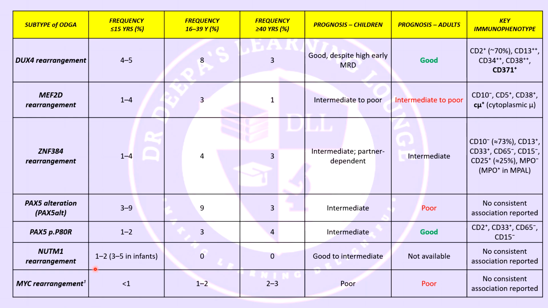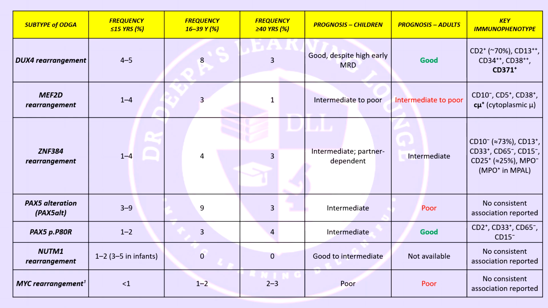Next, last, we see the MYC rearrangement, the last row. This is seen in less than 1% of children, about 1 to 2% in the 16 to 39 age group, and 2 to 3% in adults. The prognosis generally is poor in both children and adults, but practical management differs. In children, MYC rearranged B-ALL is often treated with Burkitt lymphoma-like regimens, and this improves the outcome significantly, while in adults the 5-year survival is often below 20%, making it a high-risk entity.